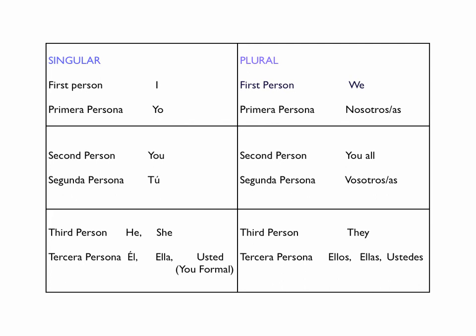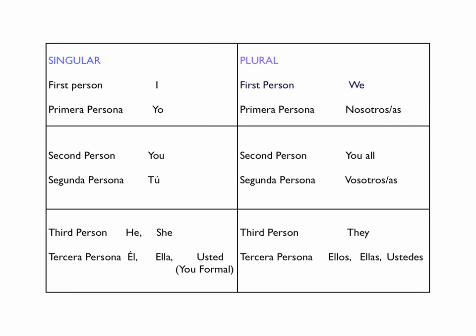Second person plural in English is you all. In Spanish, segunda persona, or second person, will be vosotros or vosotras. Vosotras is used when females are only the subject of the sentence.